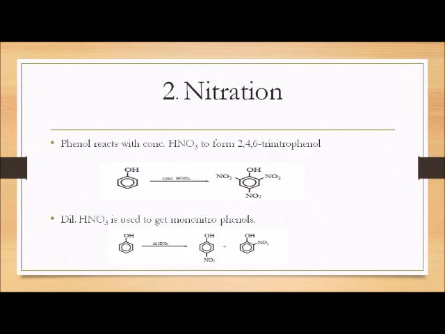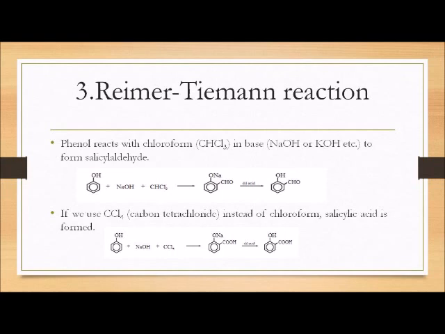Second reaction is nitration. Phenol reacts with concentrated HNO3 to form 2,4,6-trinitrophenol. This is the reaction. But in the presence of dilute HNO3, it will give mononitrophenols. It can form para-nitrophenol or ortho-nitrophenol. Third reaction is the Reimer-Tiemann reaction.